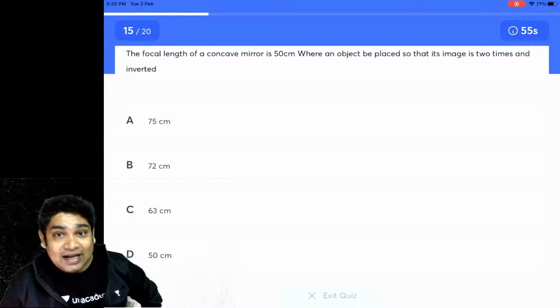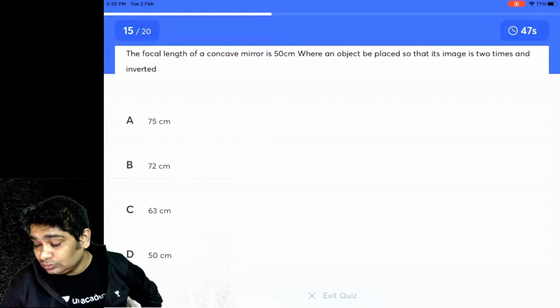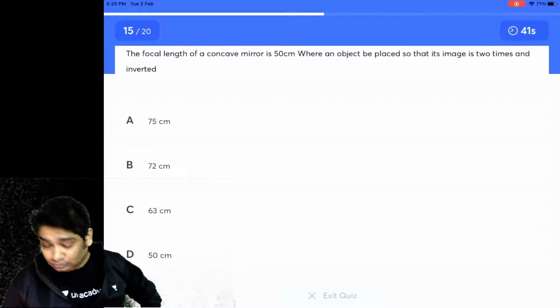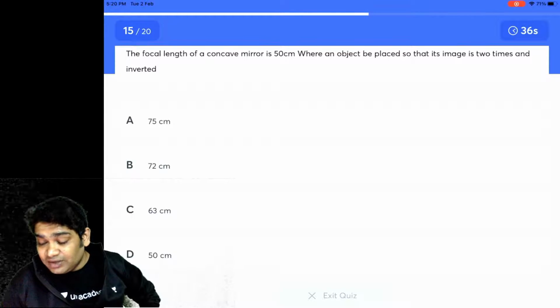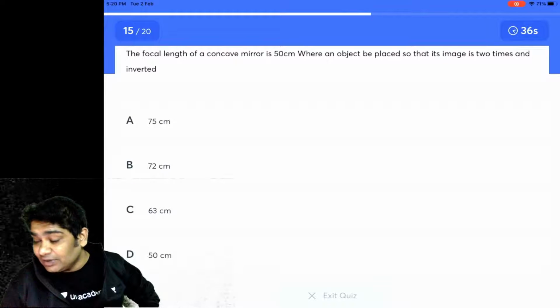Okay, so real and inverted with twice the size. Let's see. Is it A 75 centimeters? Is it B 72 centimeters? Is it C 63 centimeters? Or is it D 50 centimeters?